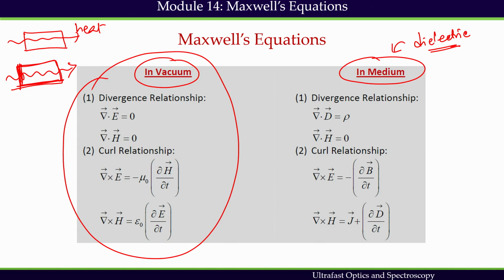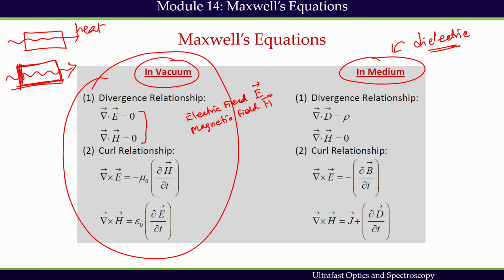Maxwell's equations in vacuum suggest that the electric and magnetic fields, represented by E and H, where E is the electric field and magnetic field is represented by H, have zero divergence in vacuum.